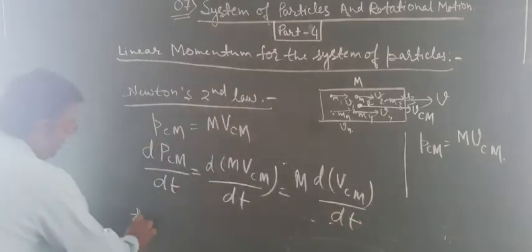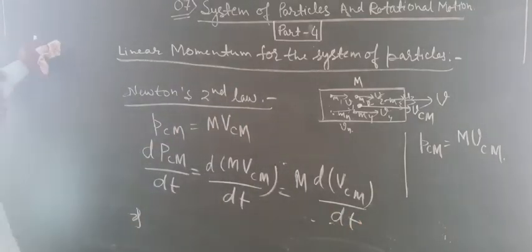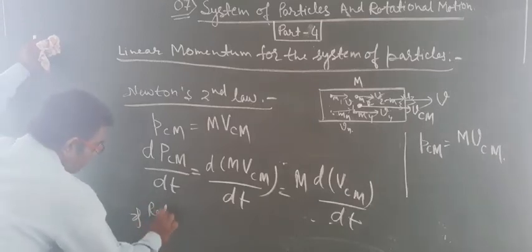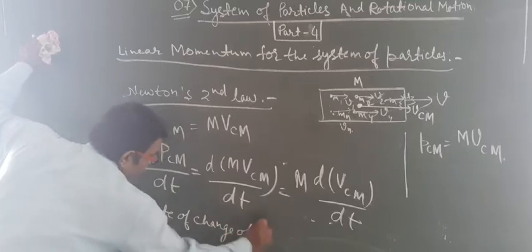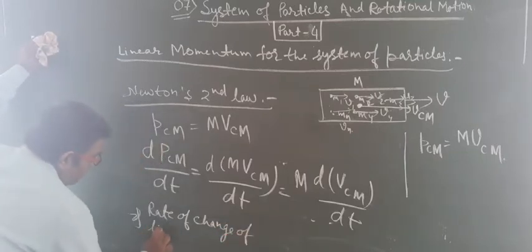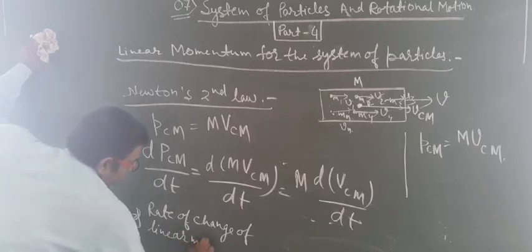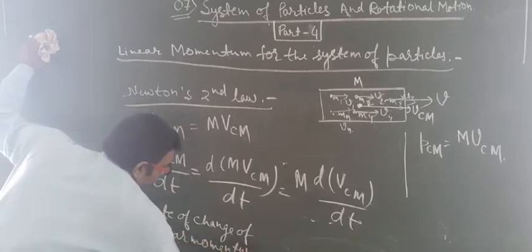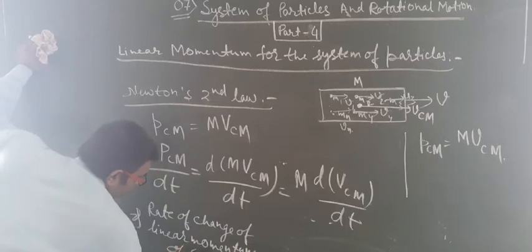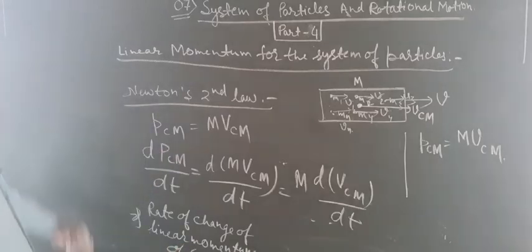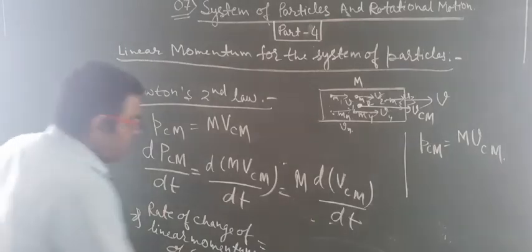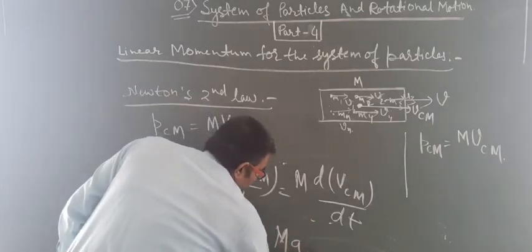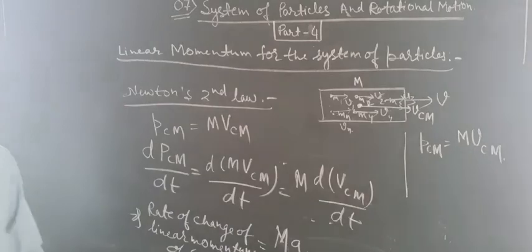So we can say the rate of change of linear momentum of the center of mass, and this dVCM upon dt can be written as M into ACM.